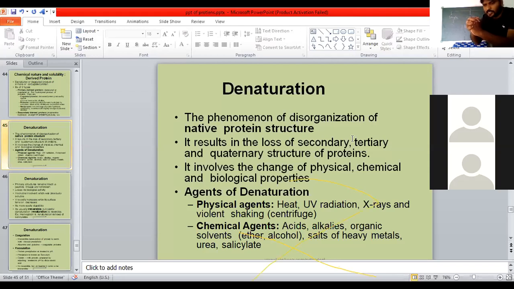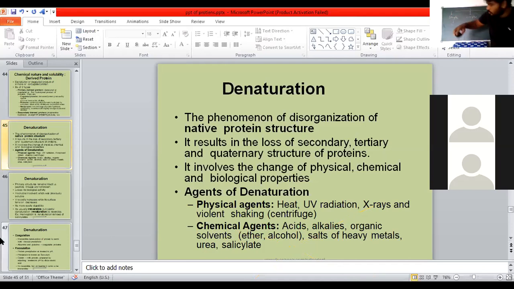Once these interactions are disturbed one by one, hydrophobic, electrostatic, disulfide, and hydrogen bonds, what happened? Now it never acts like a protein. Now it is nothing but the denatured form. When all the bonds in the active form are lost, what happens? It becomes inactive. The phenomenon of disorganizing the native protein structure is nothing but denaturation.